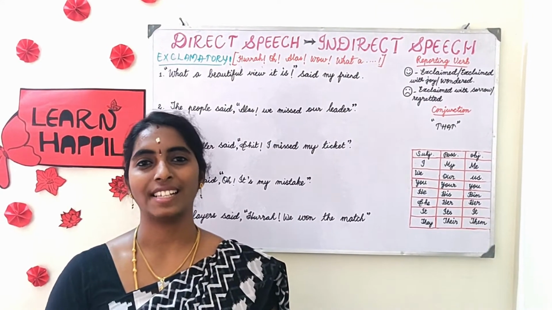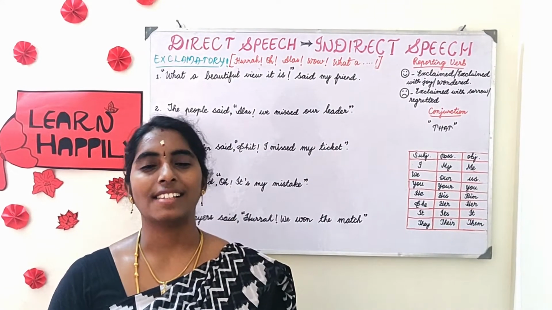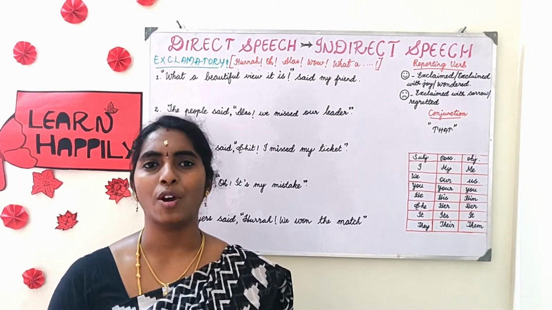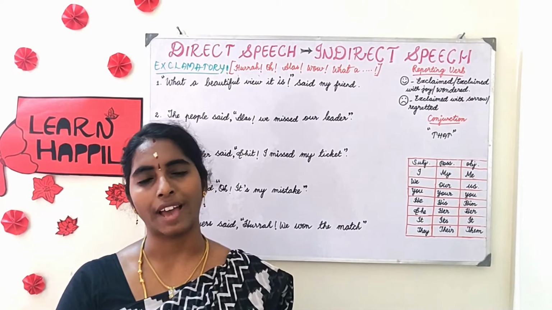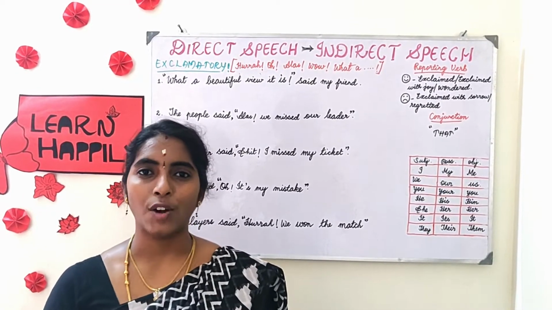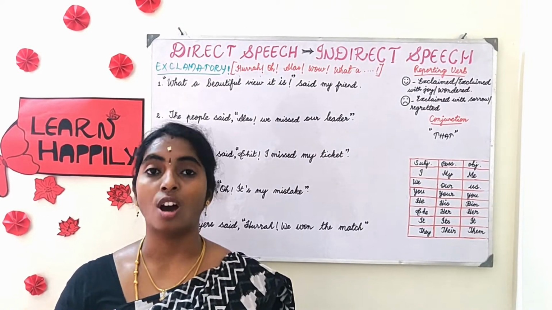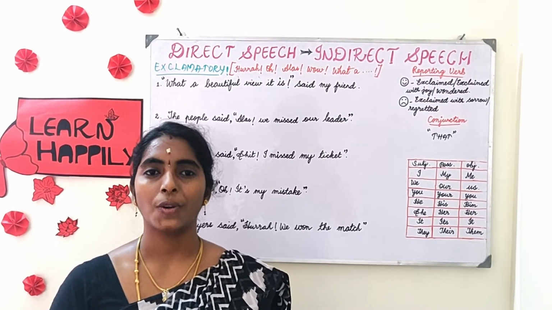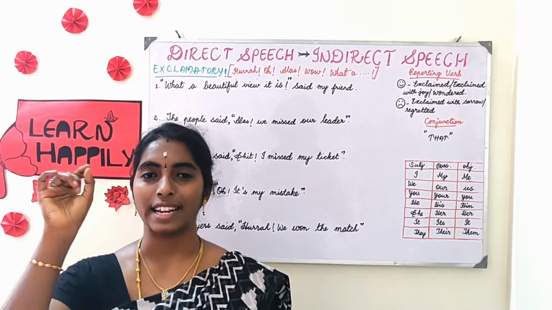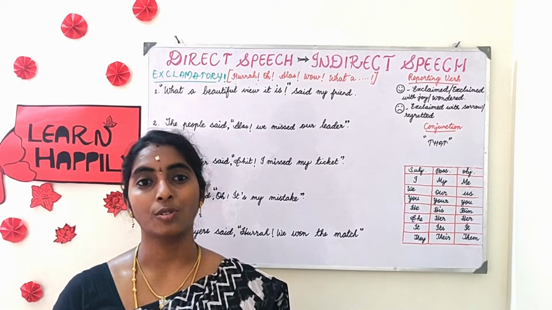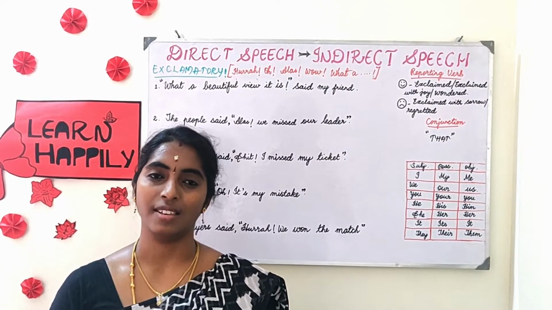What is an exclamatory sentence? Exclamatory sentences express sudden feelings. It can be of any feelings. It can be out of happiness, or it can be a sad one, or it can be a wonder, shock, surprise, whatever it is. These sentences end with an exclamatory mark. So in that way you can identify this easily.